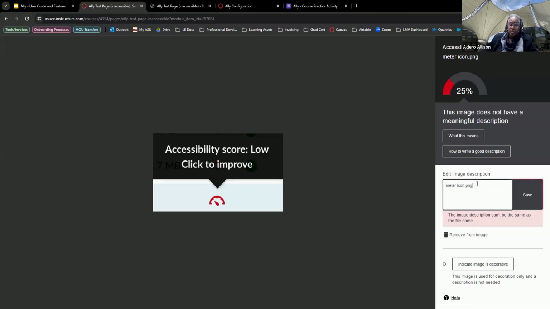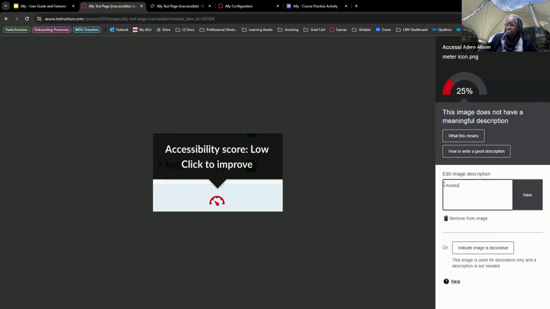I would indicate what the words are. Accessibility score, low, click to improve. And then maybe with accessibility icon.